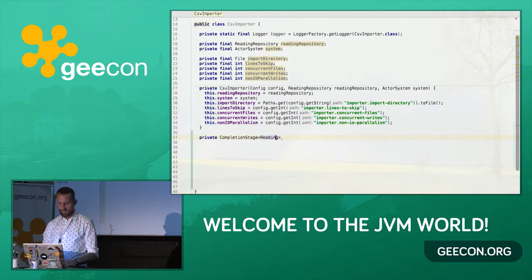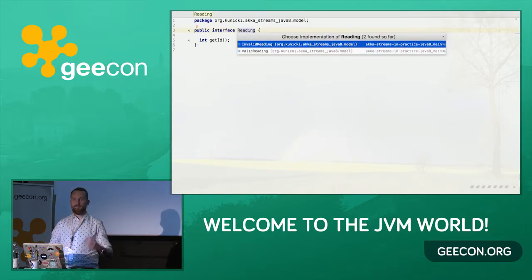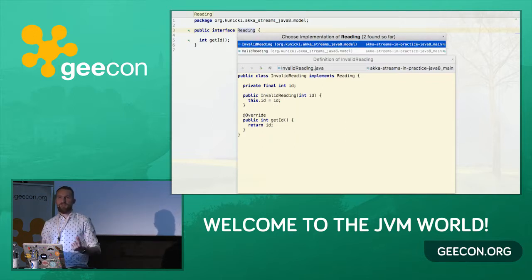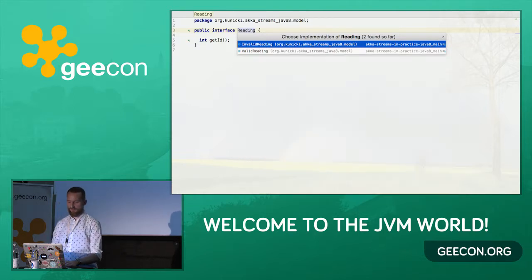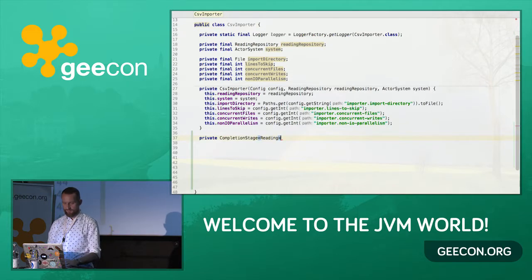Now, what's a reading? Reading is a part of our domain model, and basically this is an interface that provides an ID. We have a valid reading that, as I explained, apart from the ID, it has a value. And we also have a domain representation of an invalid reading that just has an ID to make things simpler. So we're going to return a completion stage of reading. We're going to call the method parseLine, because we'll be parsing lines. And what will arrive here is just a line.